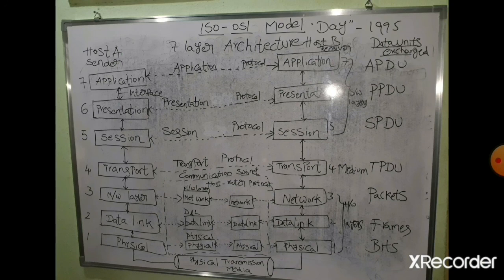From the presentation layer, the data is passed to the session layer in encrypted form. In the same way, the data is passed to the transport layer in encrypted form. At the transport layer, what happens? The transport layer takes the data and divides the data into segments.